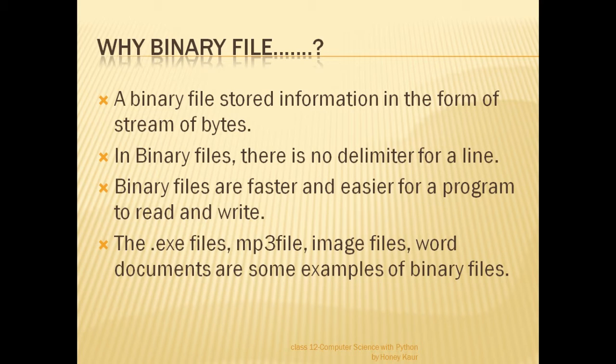The exe files and mp3 files are some examples of binary files. Binary files save these big files in the form of 0 and 1 so that they can be easily executed, take less time to read and write, and are stored easily in memory.